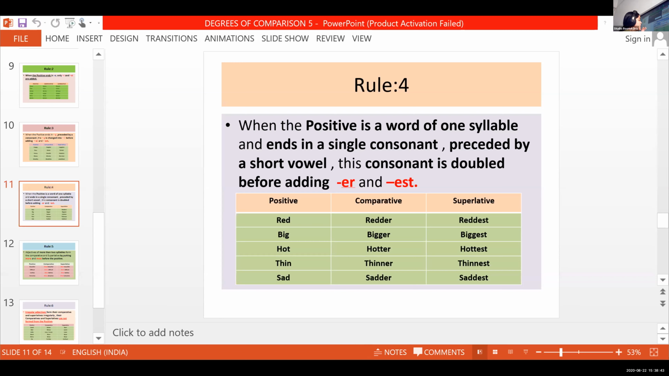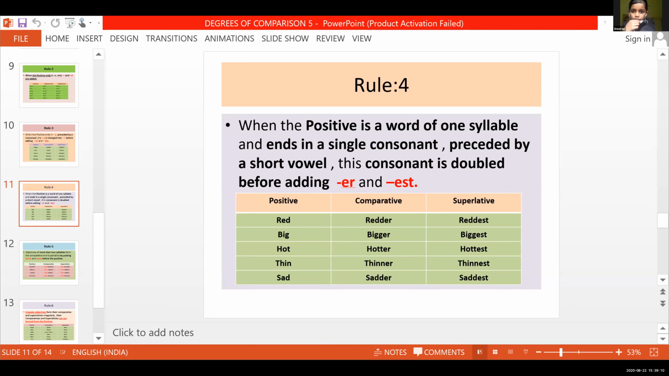It is a one-syllable, monosyllabic word that ends in a single consonant and is also preceded by a short vowel. Then this consonant is doubled. Which consonant is doubled? The last letter. You can double the last letter. Double means add one more same letter. So red became redder in the comparative